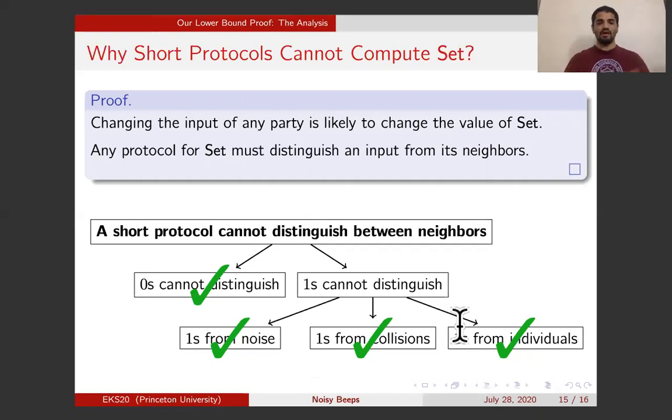Overall, we get that, as desired, a noisy beeping protocol cannot have length less than n log n and compute the function set. And this completes the proof and this talk.